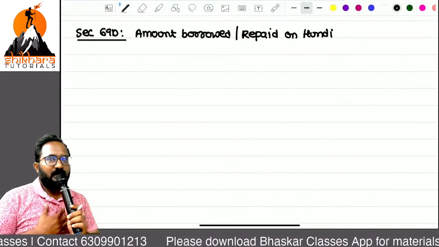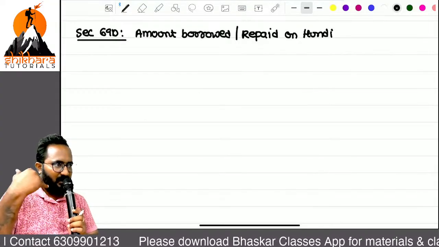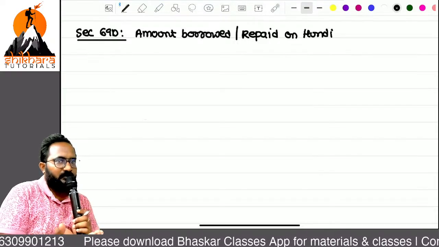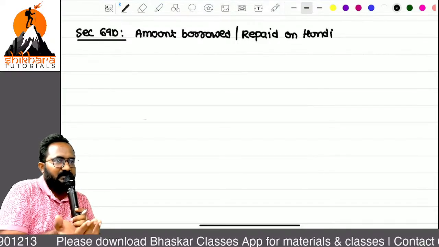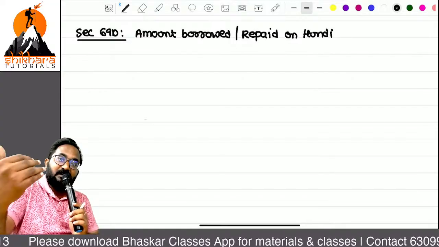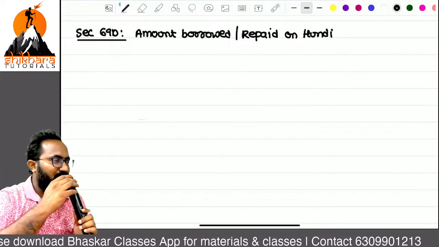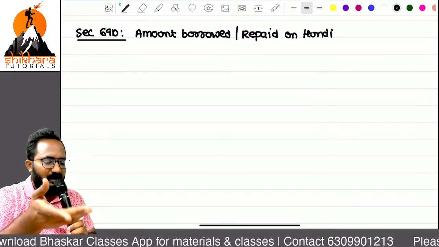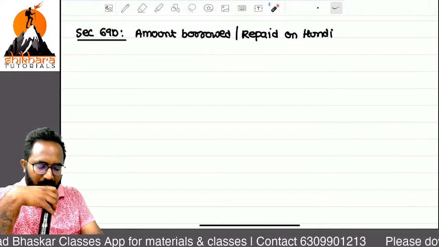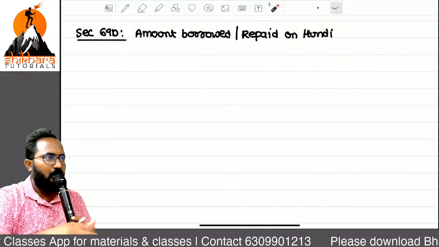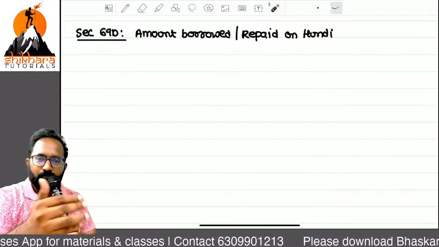Sir, in my books of account, I am recording a 10 lakhs loan. But what is the proof of the 10 lakhs loan, sir? Just I am saying, on a Hundi basis, I am taking the loan from my friend, sir. Will it be a reliable transaction? No. Because that is not at all a trending promissory note. It is one type of negotiable instrument. Now it is not at all useful.